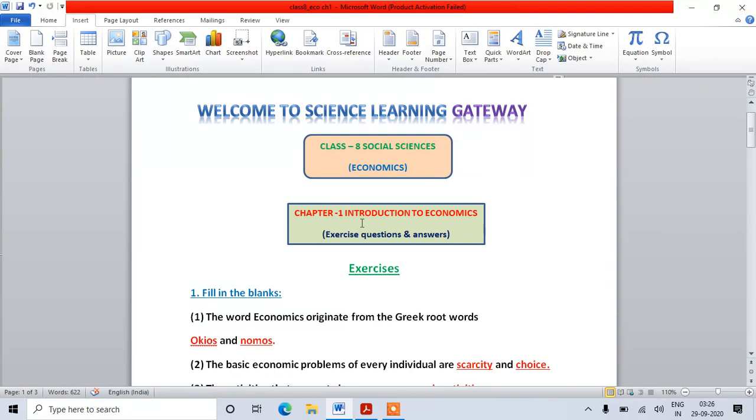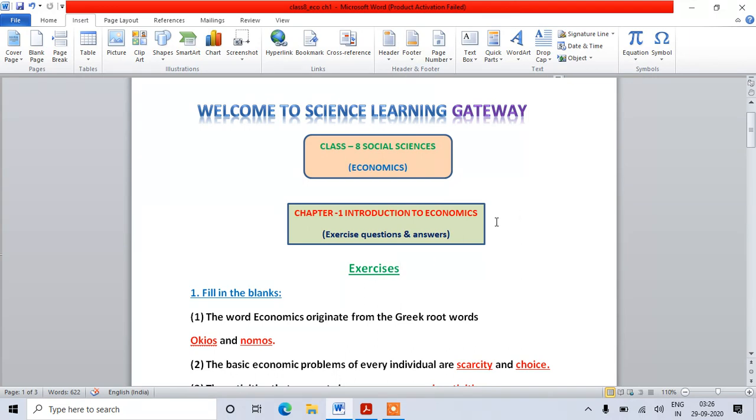Since the name of the chapter is introduction to economics, first you should know what is economics. What is the definition of economics? If we talk about a simple definition, you can say that it is the study of science which is related to production, distribution and use of goods and services. Means in economics we study about human activities. It is a very vast topic if you read all the human activities in economics.